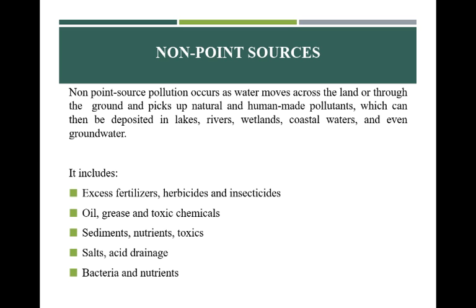Then bacteria and nutrients. The bacteria include microorganisms, and nutrients include nitrogen and phosphorus. They are common non-point source pollutants which occur from agricultural livestock areas and also residential pet wastes. They are found in areas where there is a high density of septic systems or where the septic systems are faulty or not maintained properly.